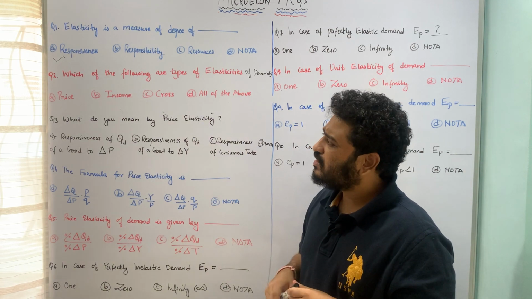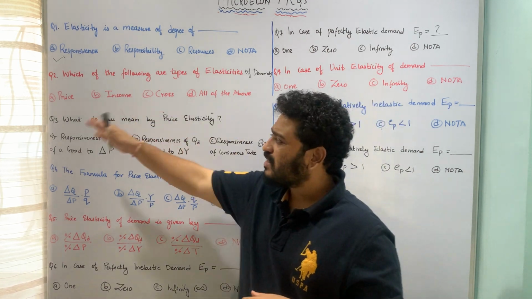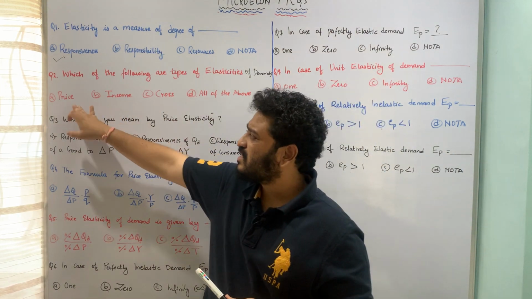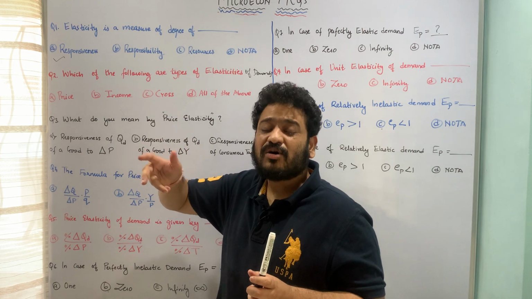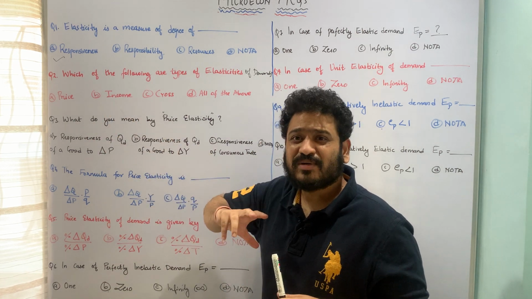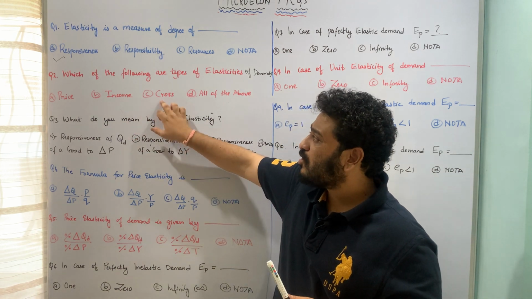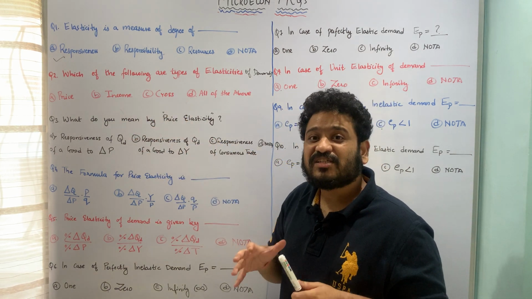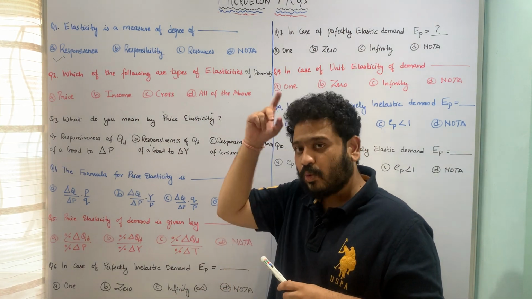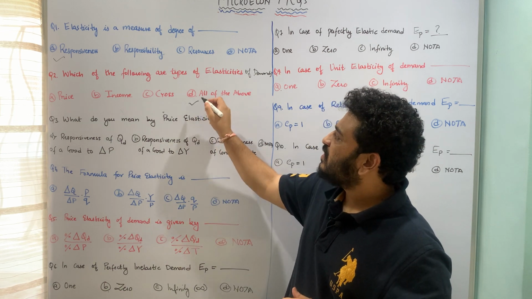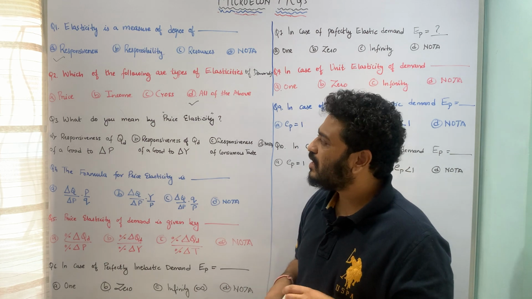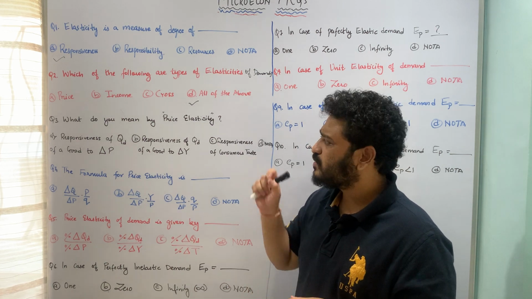Rather, all these three are types of elasticities of demand, that is price elasticity of demand, income elasticity of demand, and cross elasticity of demand. Price elasticity is talking about the impact of underlying change in price on the quantity demanded, income is talking about the underlying change in consumers' income on quantity demanded, and cross is talking about the underlying change in the quantity demanded of good X due to change in price of good Y. So therefore all these three things are types of elasticities of demand. Therefore option D, all of the above, is the correct answer to this particular question.